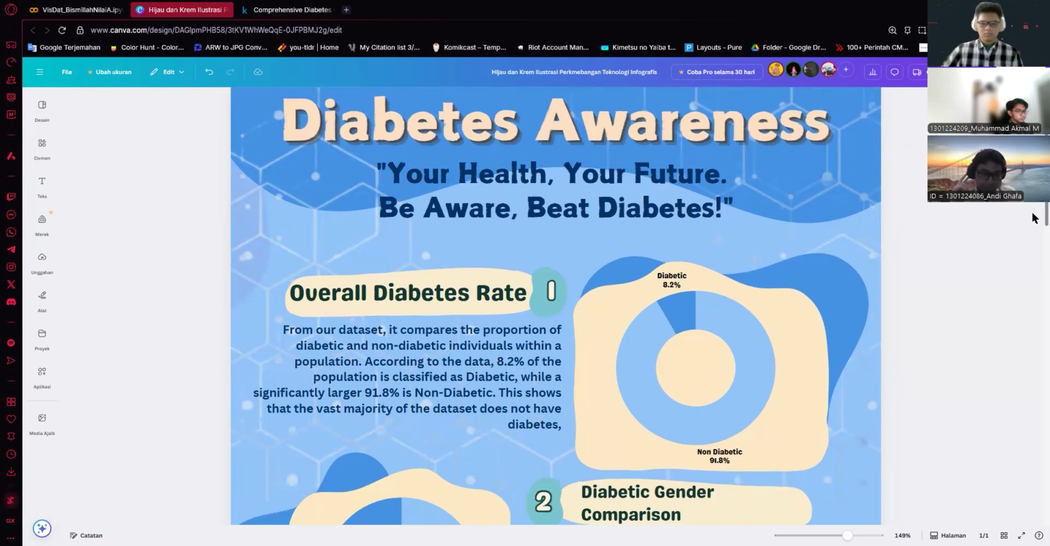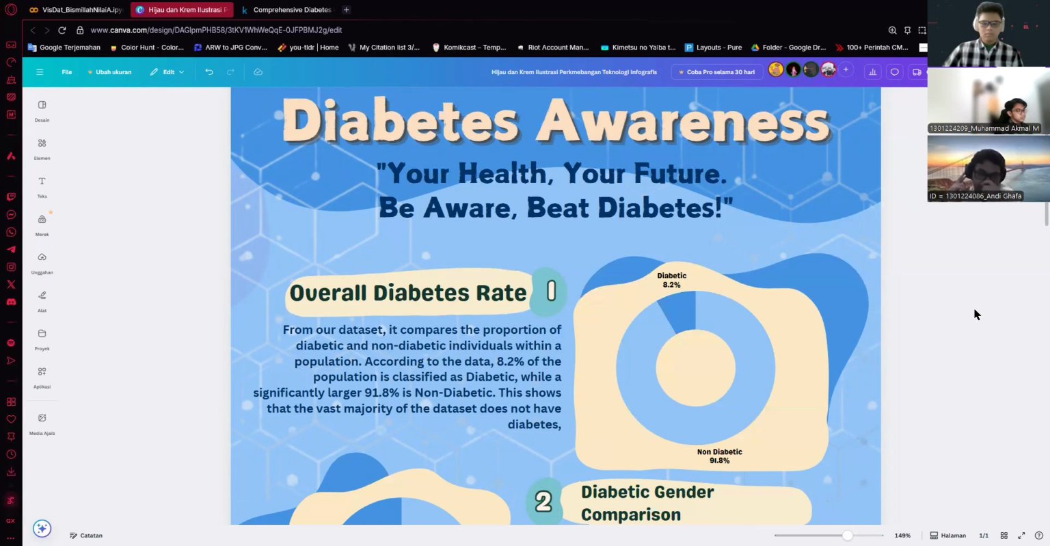This infographic is about increasing diabetic awareness. If you can see our quote, your health, your future, be aware, beat diabetes. So let's take the first part. Let's take a look at the overall diabetes rate.